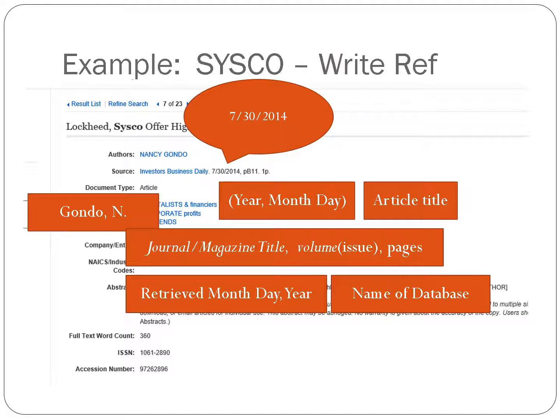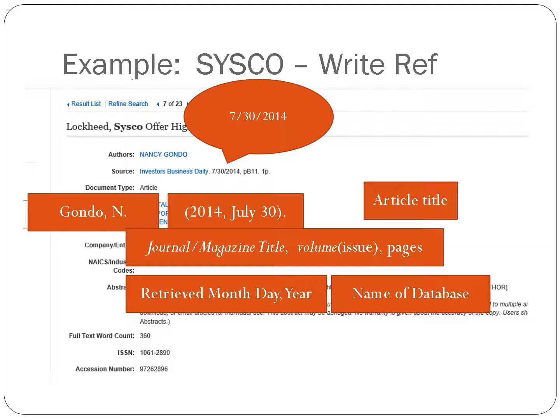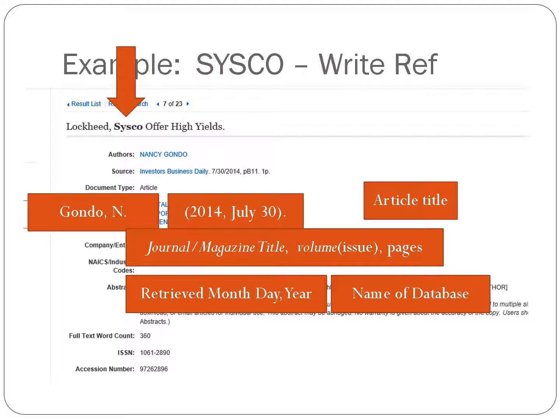Next, I need the date, and that's where it's located. But I cannot write it the way they have because I'm using APA style. So I write it year first, then spell out July, 7 stands for July, 30. Next, I need the article title, which appears way up here.